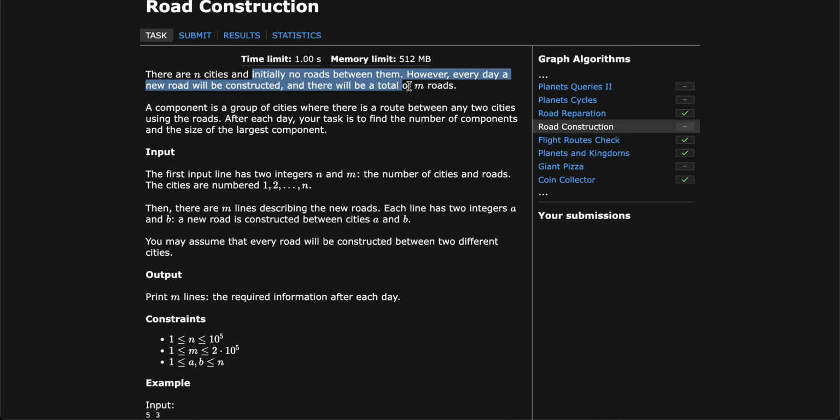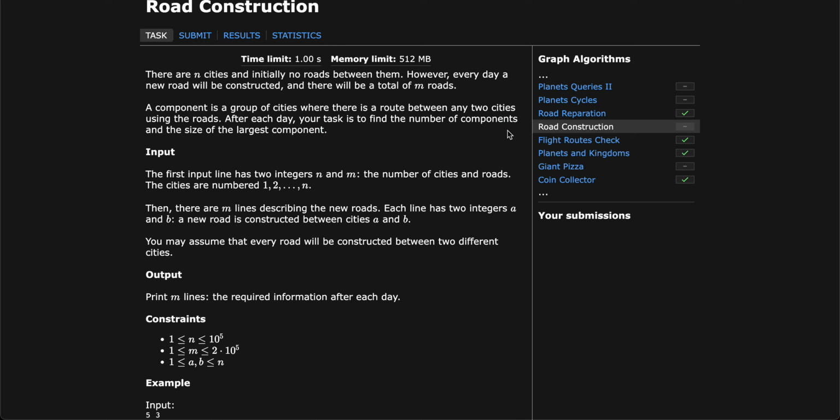Initially there are no roads between them. However, every day a new road will be constructed, and there will be a total of m roads. A component is a group of cities connected by roads. Okay, this is a general component. After every day, your task is to find the number of components and the size of the largest component.